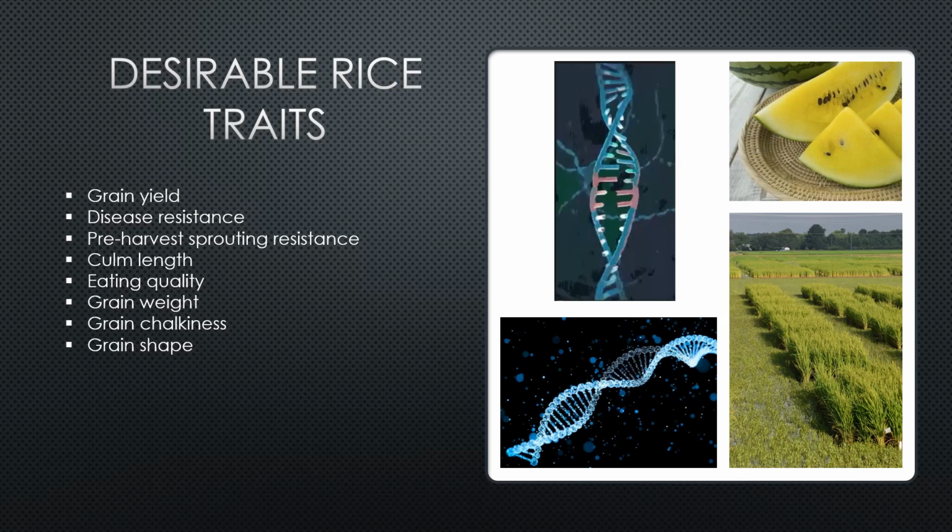Desirable traits that Asian rice plants are bred for include grain yield, disease resistance, culm length, pre-harvest sprouting resistance, eating quality, grain weight, grain chalkiness, and grain shape.